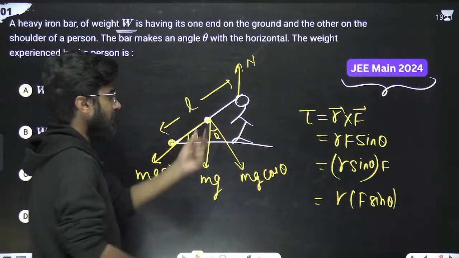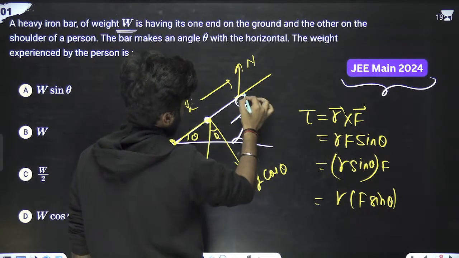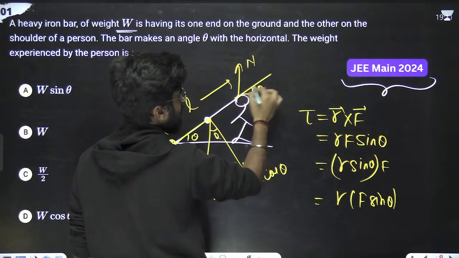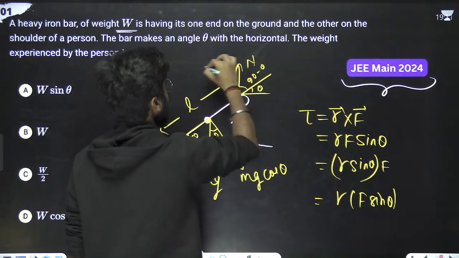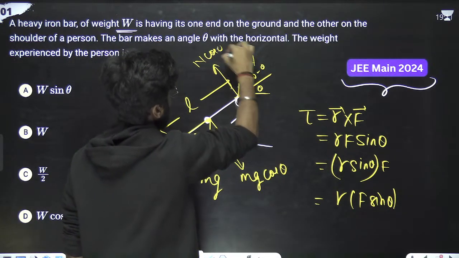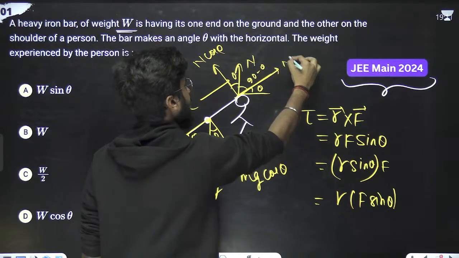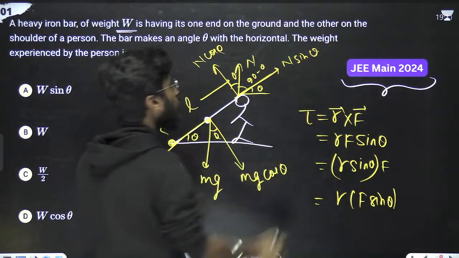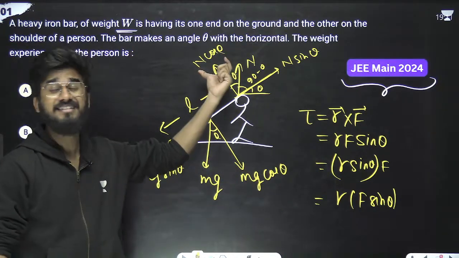Similarly here, this is theta, so this is also theta. This is N, so this angle is 90 minus theta. So this will be N cos theta, and since this is 90 minus theta, this is theta, so this is N sin theta. So the forces perpendicular to this line are mg cos theta here and N cos theta here.